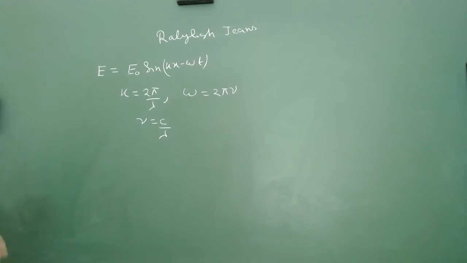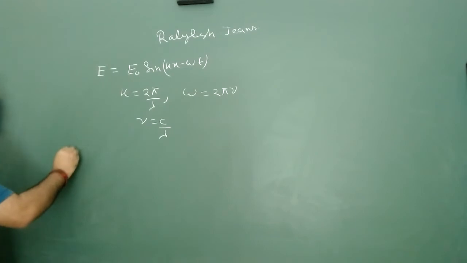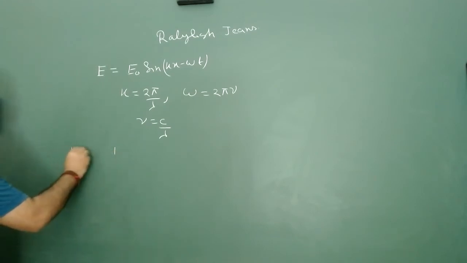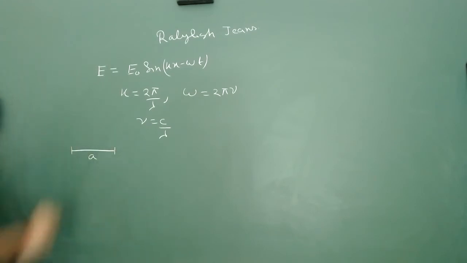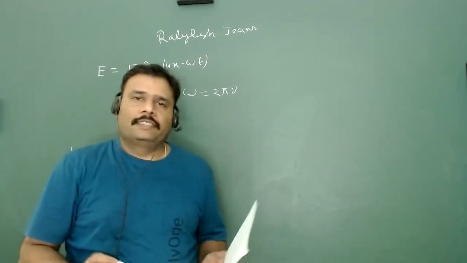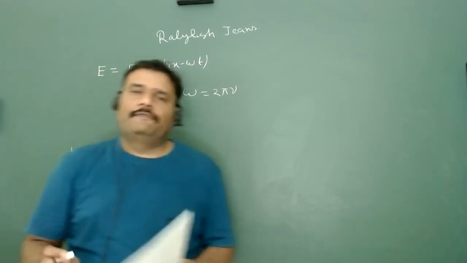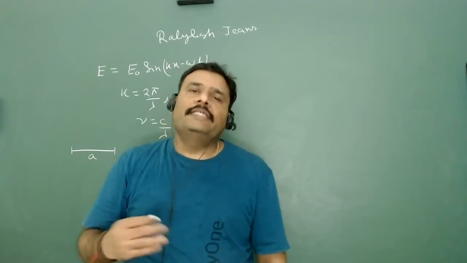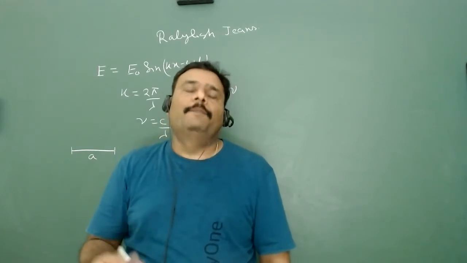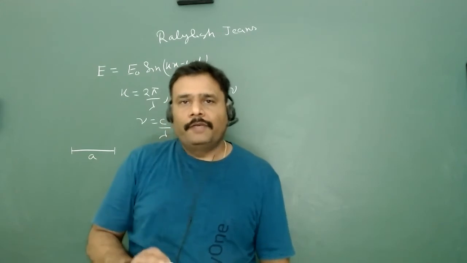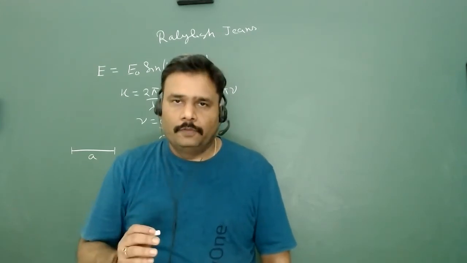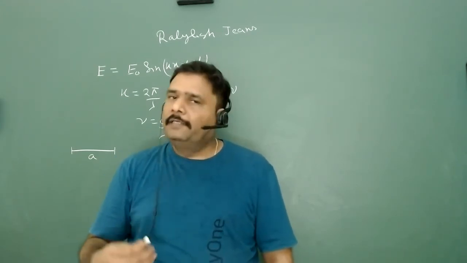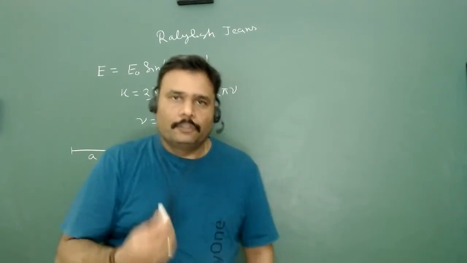Now what he does, he just confines the electric field into a length a. He just wants to confine the electric field in a length a. Means you can say that the electric field, or electromagnetic wave, is confined in a one dimensional box with length a. So he tries to count how many waves there are between frequency nu to nu plus d nu. So this is the challenging thing, but he makes an extraordinary trick.